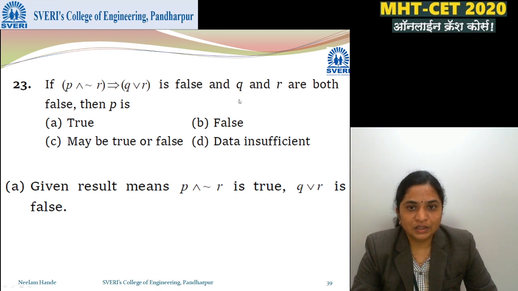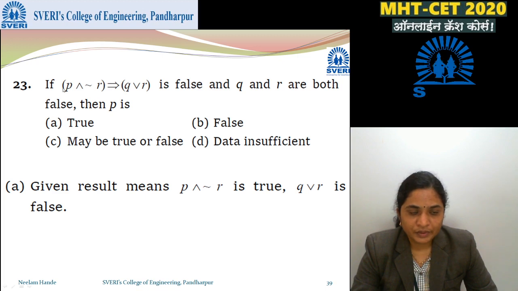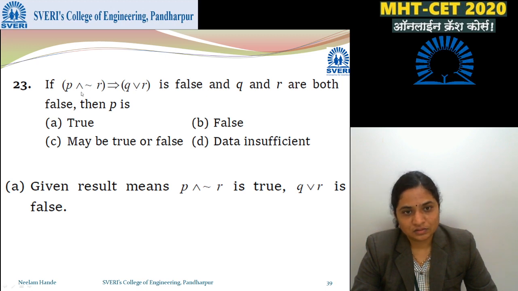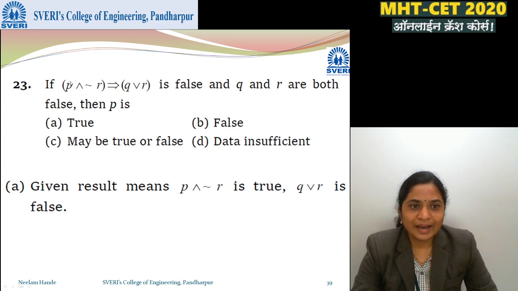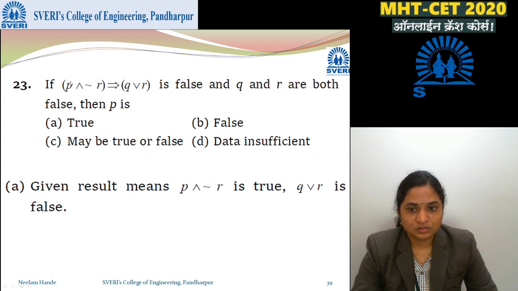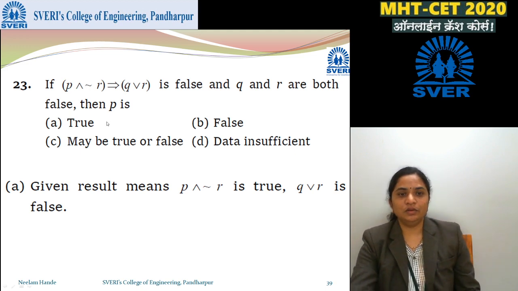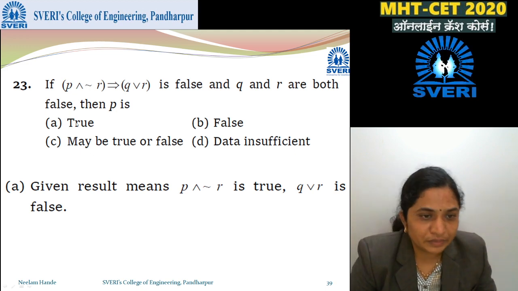And P and negation R: negation R is true. So what is P? True and what is false? True implies false is false. So P must be true.